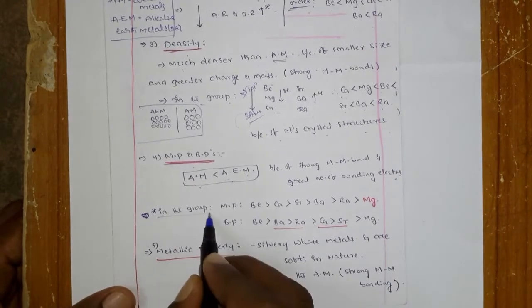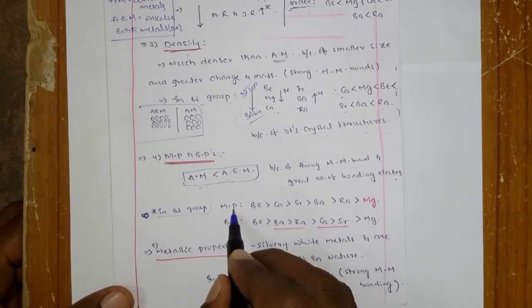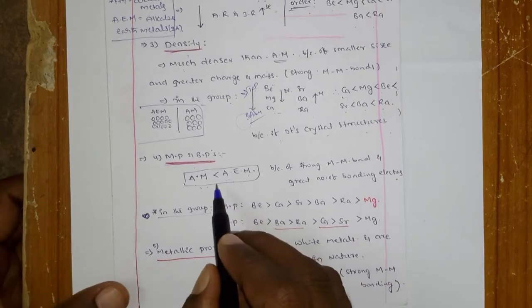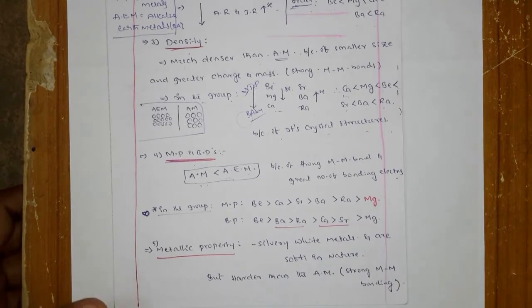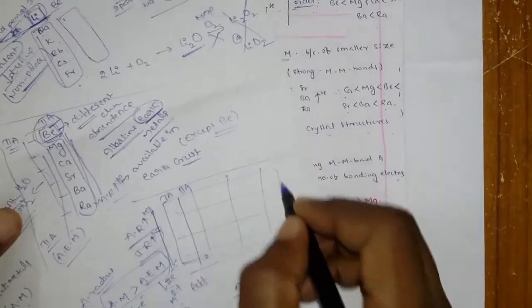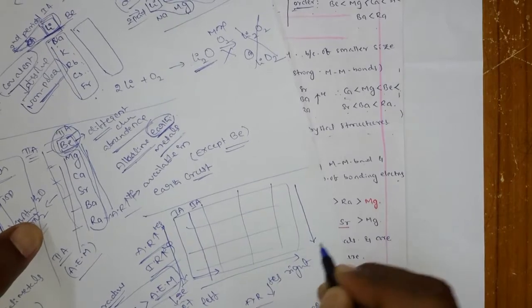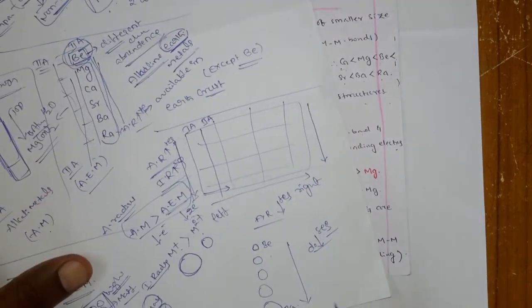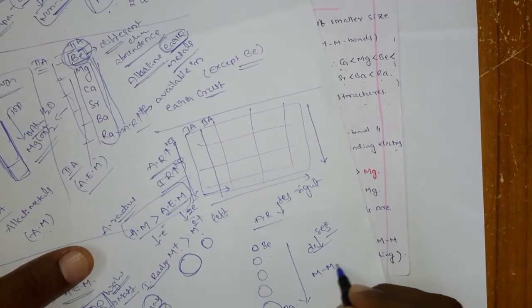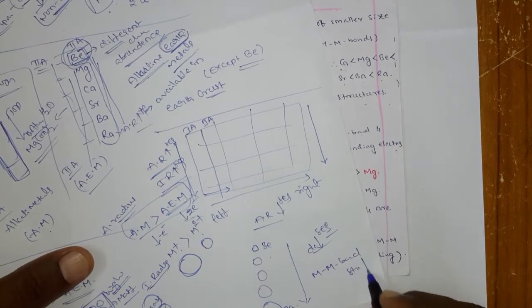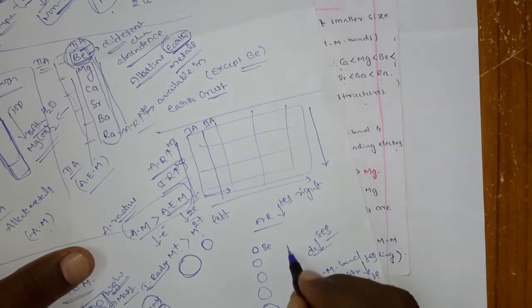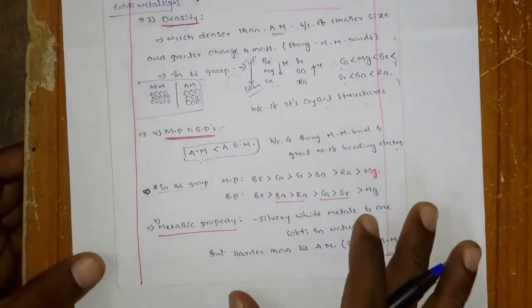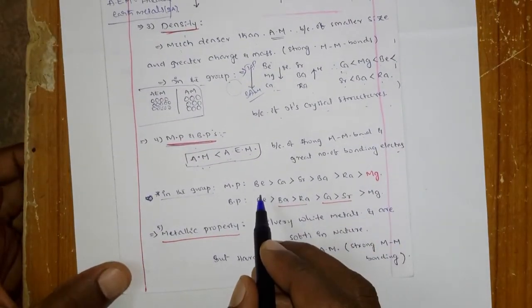Okay, again within the group, what will be the order? Generally in terms of the metal bond, from top to bottom, obviously the radius will increase, so the metal bond strength will decrease, so the melting points and boiling points should decrease from top to bottom. Okay, but here there is a small difference.